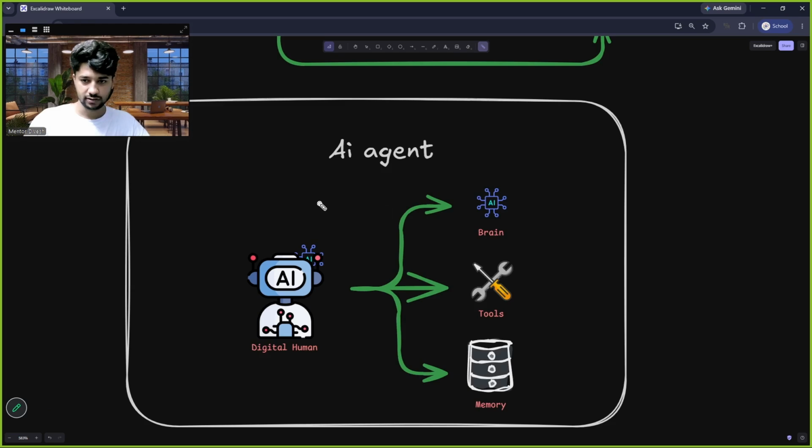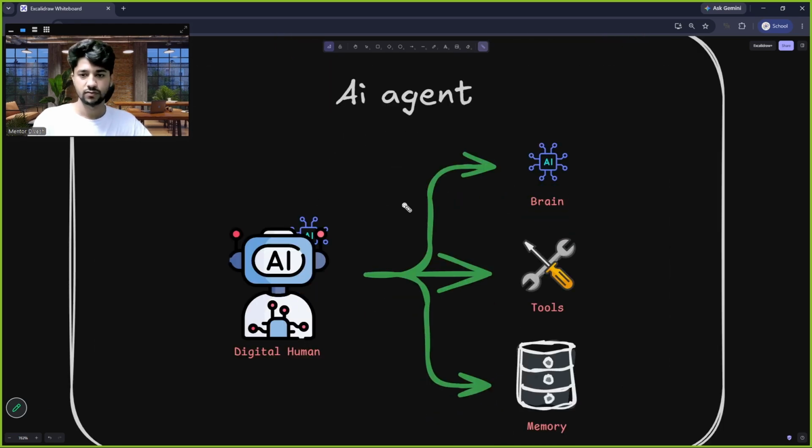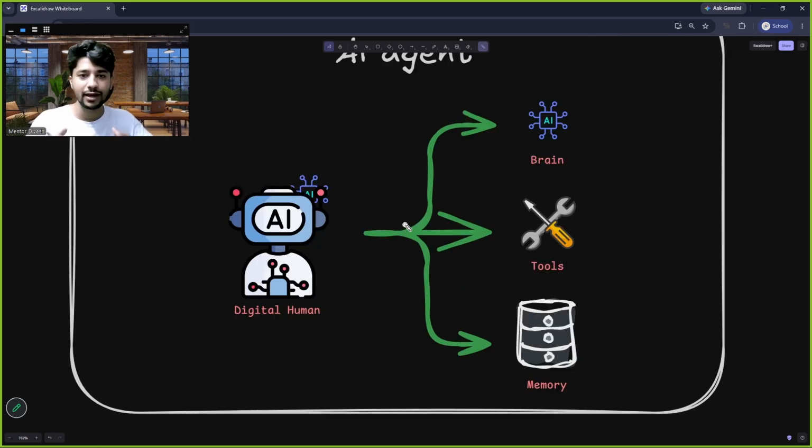These AI agents have three things. First, we spoke about the brain. They have a brain. Why does an AI agent need a brain? Why does this digital human need a brain? So that it can do something, right? Given a user query or a user question, write me a poem about agentic AI. To write a poem about agentic AI, it should know what a poem is, what agentic AI is, and how a poem is written. So it is intelligent enough to know how poems are written. It needs a brain to think and to give a response to the user.